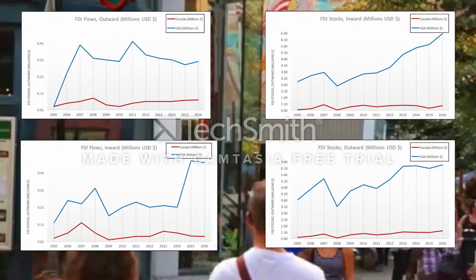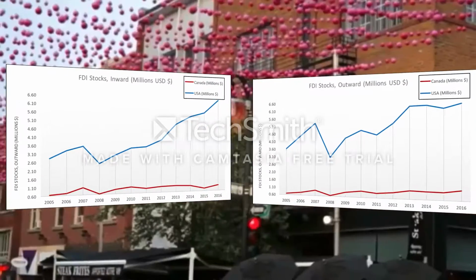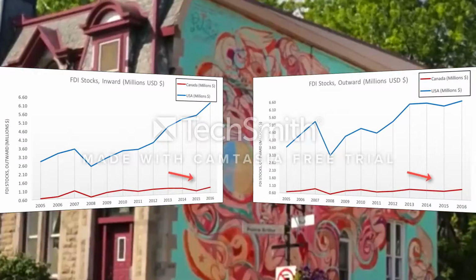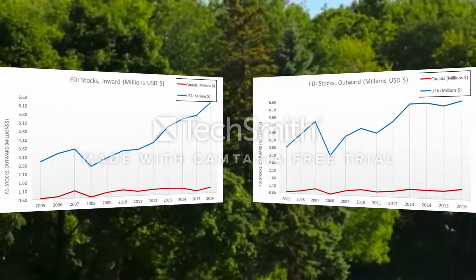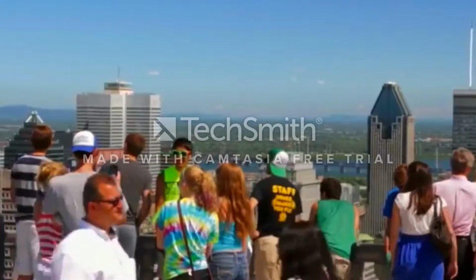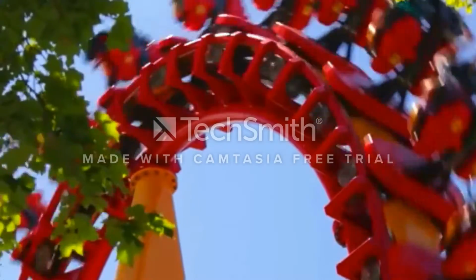Inward and outward FDI stocks show a similar story. Canada has relatively low levels for both inward and outward stocks over the last 10 years, as compared to the United States. For example, Canada's outward FDI performance index in 2011 was about 1.1. Even though there are improvements over the last few years, Canada lags behind top performers in FDI overall.